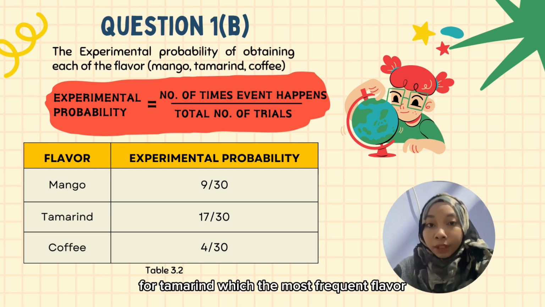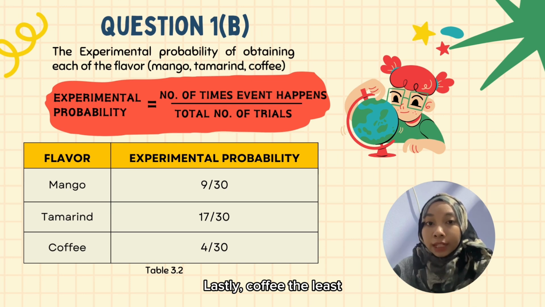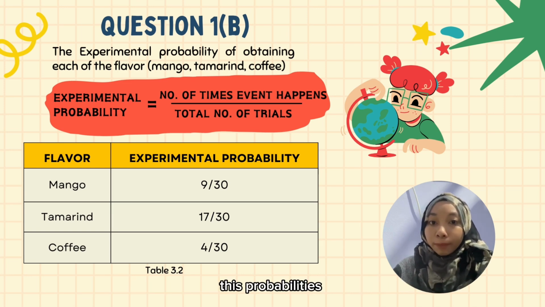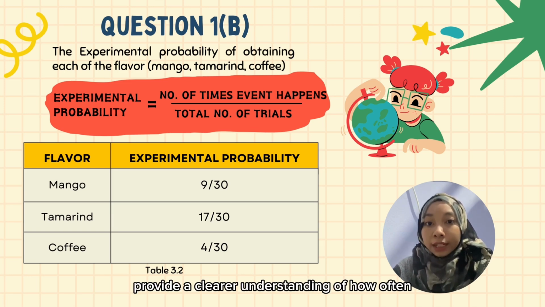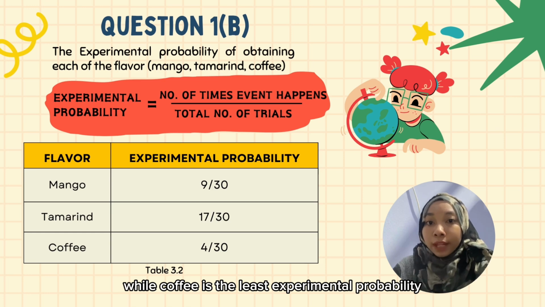For tamarind, which is the most frequent flavor, the probability is 70/30. Lastly, coffee, the least frequent flavor, has a probability of 4/30. These probabilities provide a clearer understanding of how often each flavor is likely to occur in a random selection. Tamarind has the highest likelihood, while coffee has the lowest experimental probability.